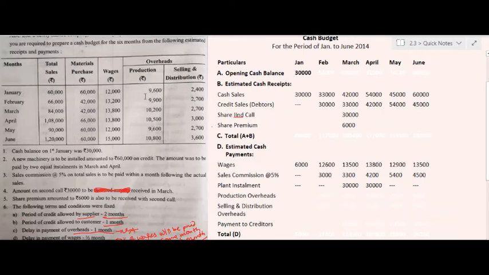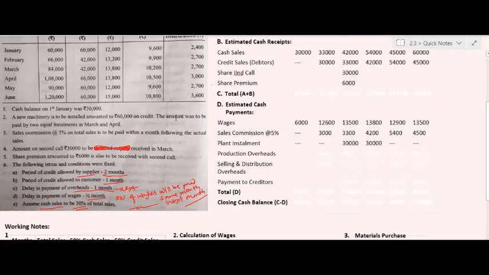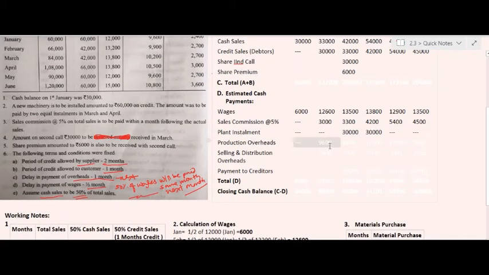So the amounts of production overheads for the months of January to June 2014 will be as follows. For the month of January, it is absent because the preceding month of January is absent. Therefore, we cannot ascertain the value of production overhead in the month of January. In the months of February, March, April, May and June, it is there.